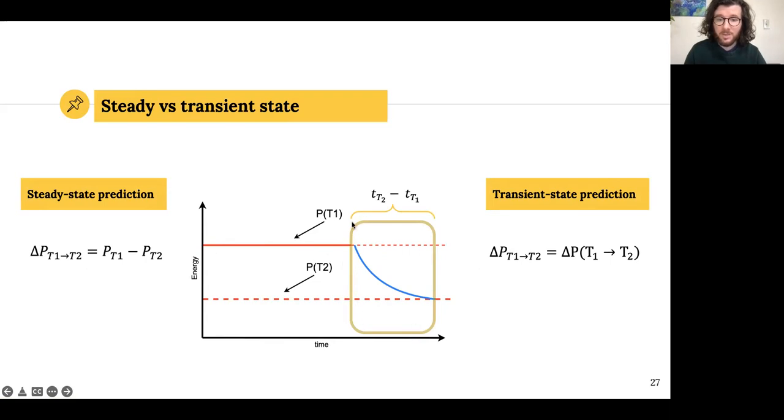If we want to change our temperature for, let's say, an hour, what would happen? How would they calculate that? They would probably need to calculate each individual power consumption and calculate their difference. And that looks something like this. But what we want to do with our transient state approach is something like this, where we are able to follow the trend of the energy consumption and eventually accurately calculate the power saving.